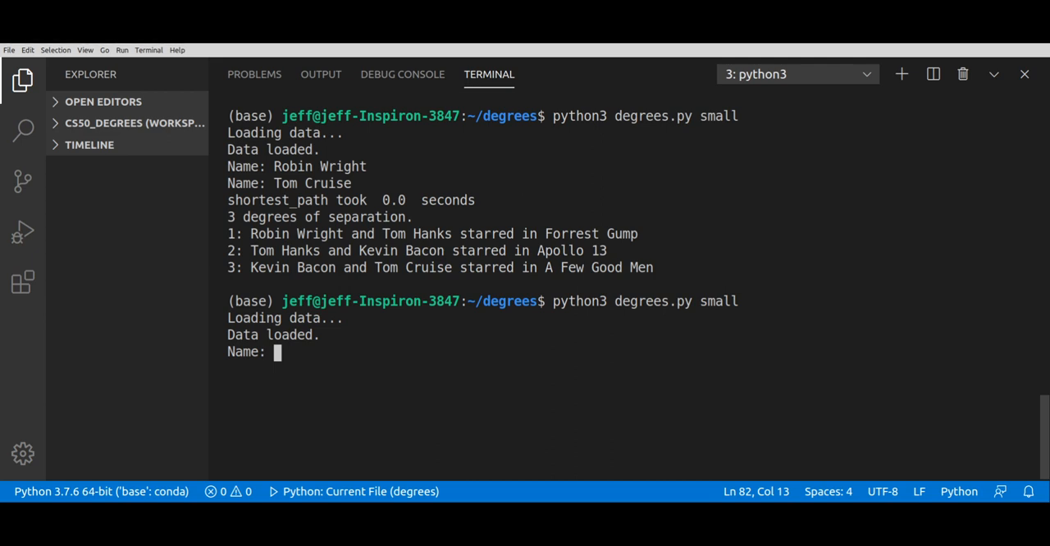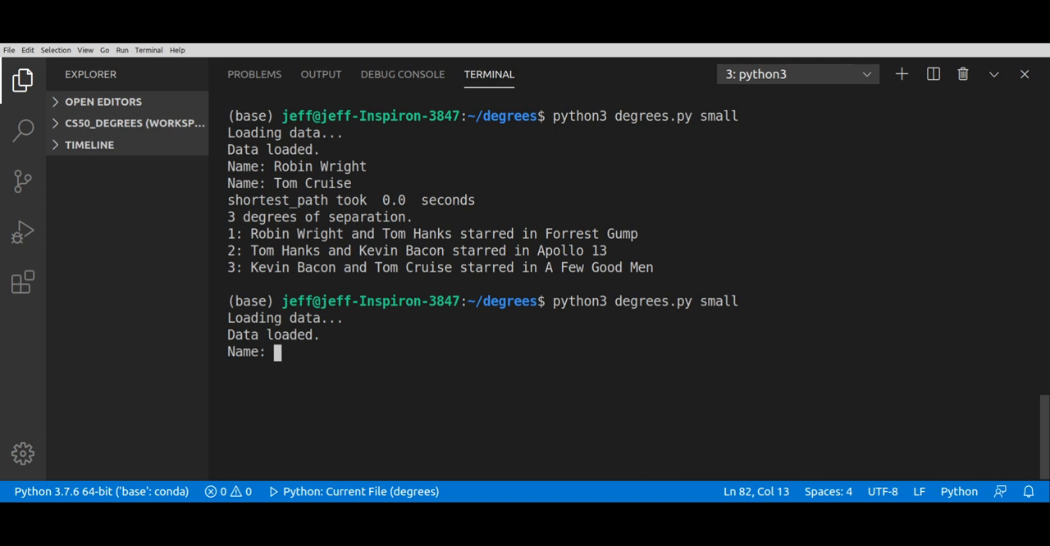And the idea is to go through that data and find the shortest path between two of the actors, which are given as inputs. So as you see in the example, it's already on the screen. Robin Wright was submitted as the first person, and Tom Cruise is the second, and the shortest path function was run, and it took less than a second. We found 3 degrees of separation. So Robin Wright and Tom Hanks starred in Forrest Gump, Tom Hanks and Kevin Bacon in Apollo 13, and Kevin Bacon and Tom Cruise starred in A Few Good Men.